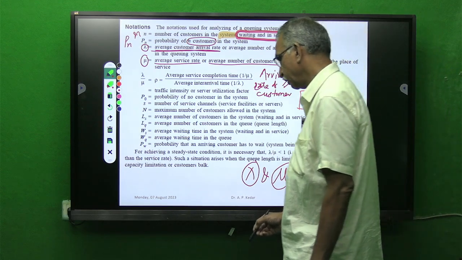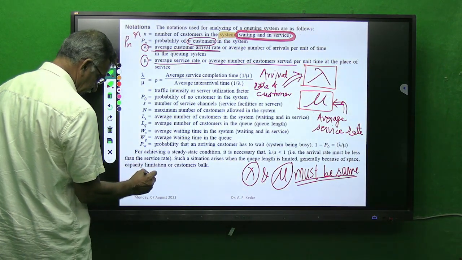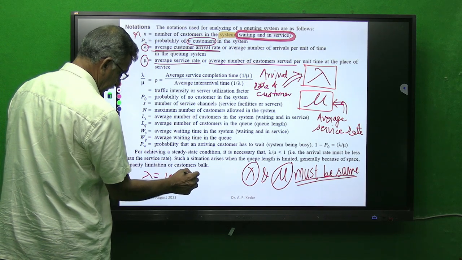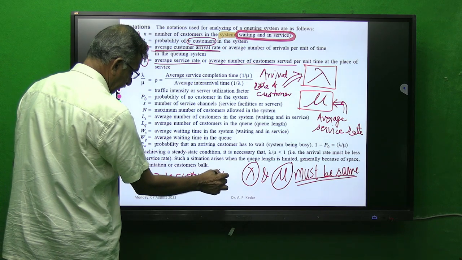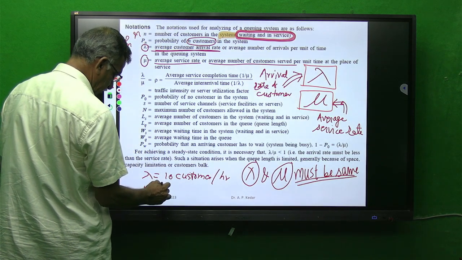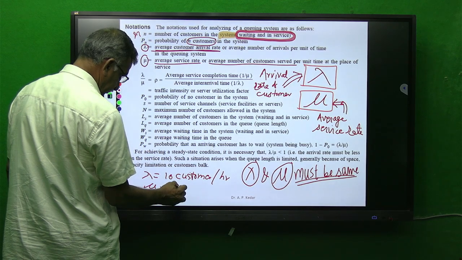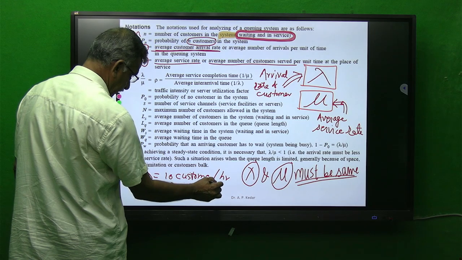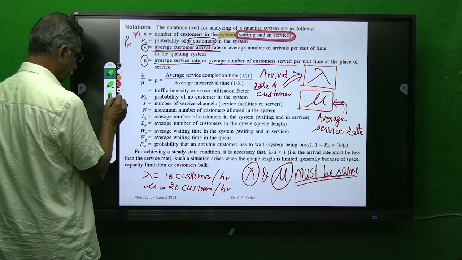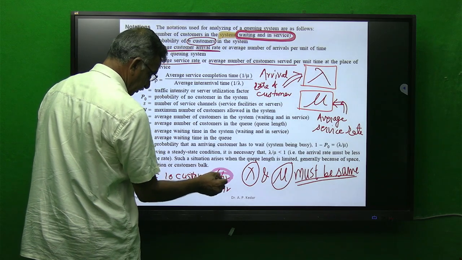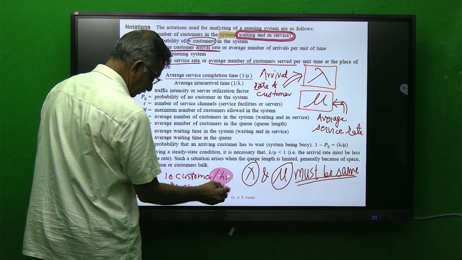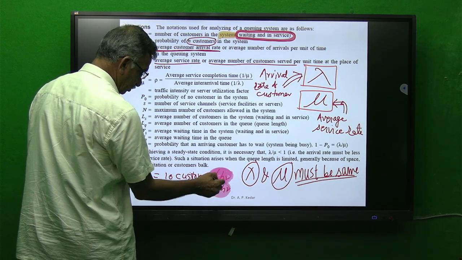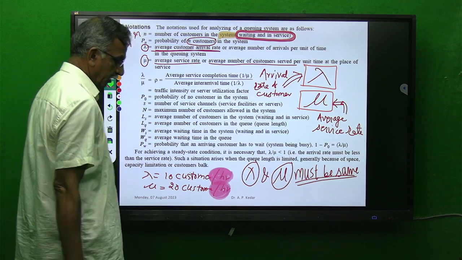Meaning, if lambda is 10 customers per hour, then mu must be, suppose, 20 customers per hour. I am focusing on this aspect, per hour. If in an exam or in a paper you are given different units of per unit time for lambda and mu,